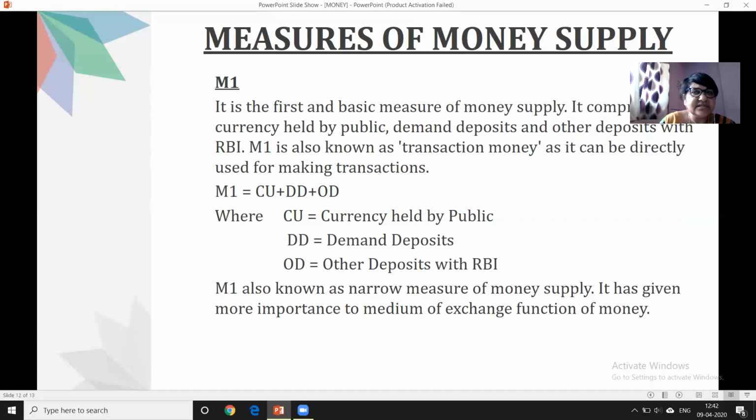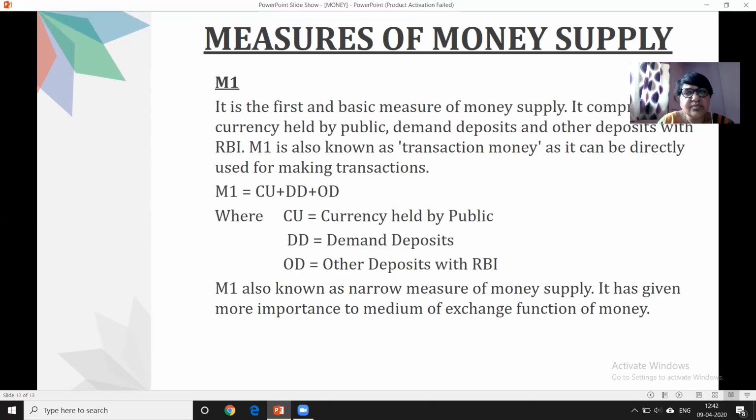Now, we'll read it from the start. It is the first and basic measure of money supply. It comprises currency held by the public, demand deposits, and other deposits with the RBI. It is also known as transaction money. From the word transaction itself, you can understand that whenever a transaction of exchange of goods and money is taking place, you can say it is M1. It is directly used for making transactions. M1 is equal to CU plus DD plus OD. M1 is also known as the narrow measure of money supply.